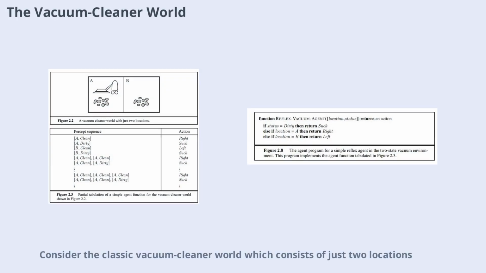Consider the classic vacuum cleaner world, which consists of just two locations, squares A and B. The vacuum agent perceives its current location and whether there is dirt present. Based on this information, it can choose to move left, move right, clean the dirt, or do nothing. This simple scenario illustrates how agent functions and programs work together, mapping perception to actions in a structured way. It's a foundational example for understanding more complex agent behaviors in AI.